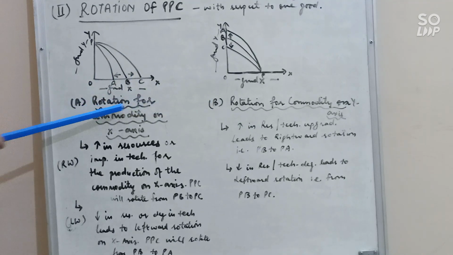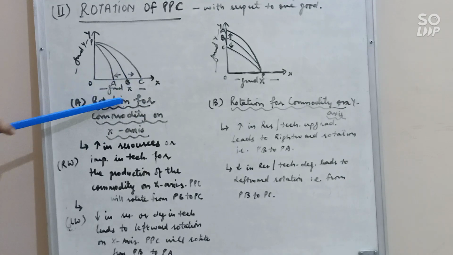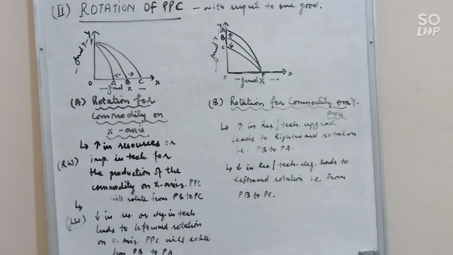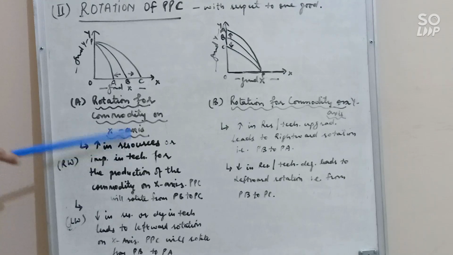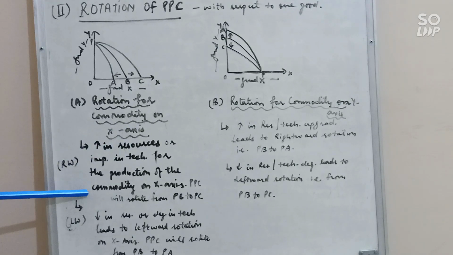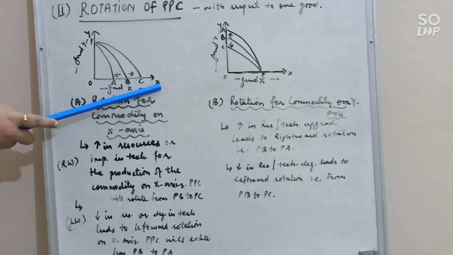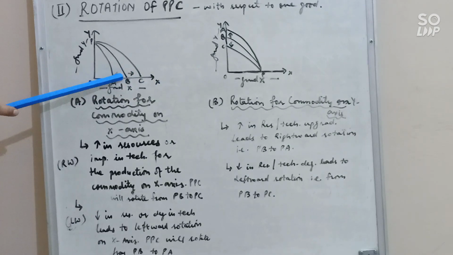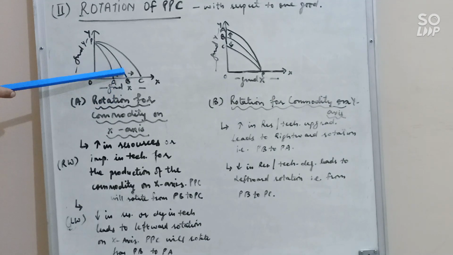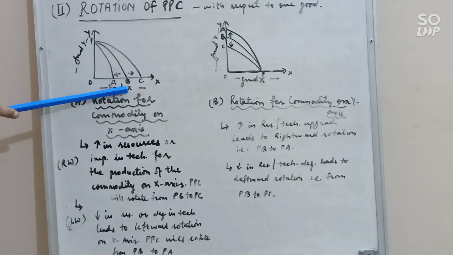A case, rotation for the commodity on x-axis. It means if there is change in only x-axis. So whenever there is change in x-axis, it is due to increase or decrease in resources or technology changes. So let's see that first, if there is increase in resources or improvement in the technology for the production of commodity on the x-axis, then PPC will rotate from PB to PC. It means there is rightward rotation. Okay, and if there is decrease in the resources or technology degradation for the production of X commodity, then in that case it will rotate leftwards. Clear?